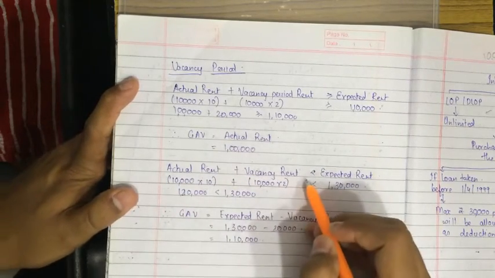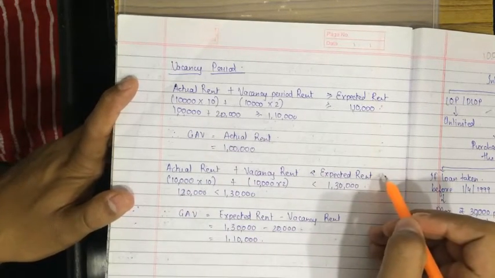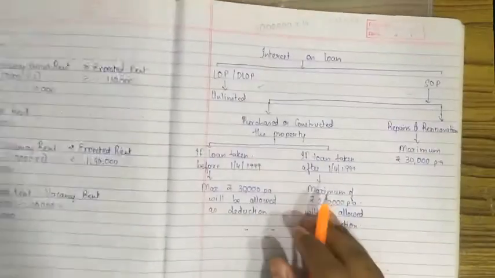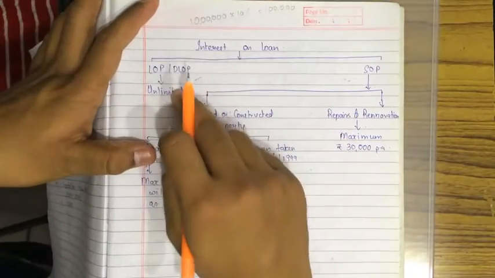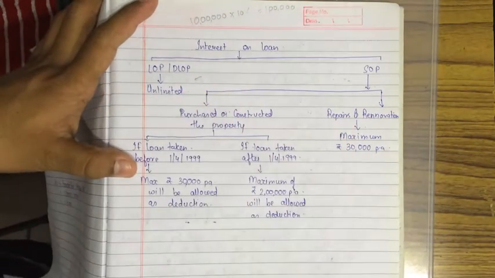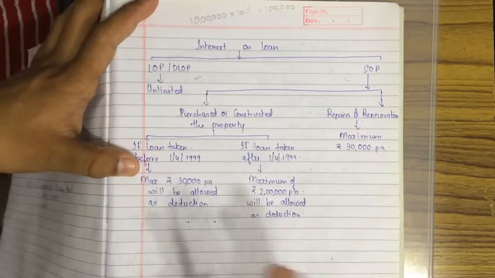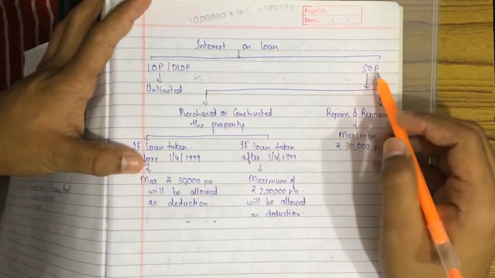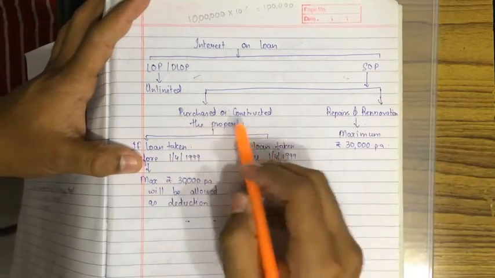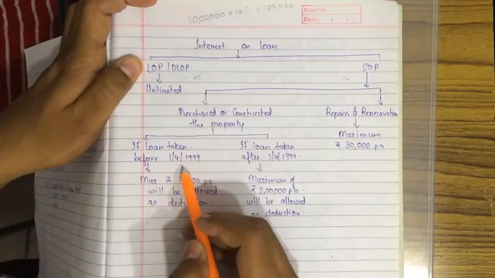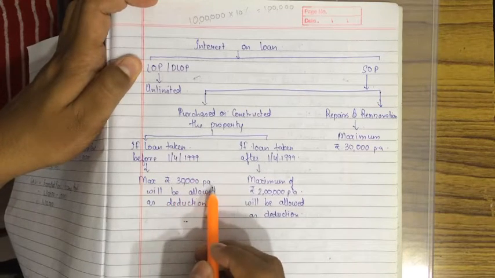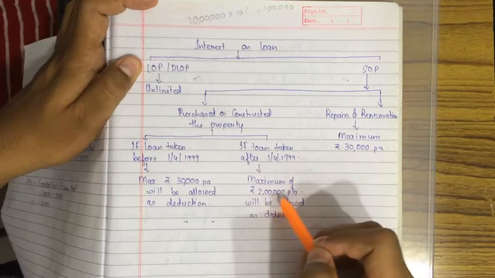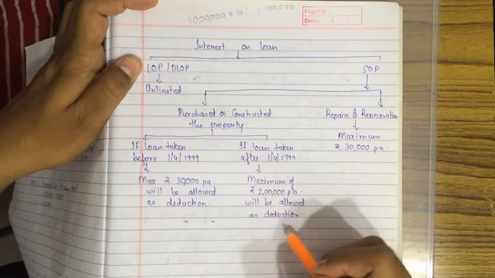If actual rent plus vacancy rent is less than expected rent, then GAV will become expected rent minus vacancy period rent. Interest on loan: interest on loan on LOP and DLOP is unlimited. Unlimited interest is allowed as deduction under section 24, but for self-occupied property holders who purchased or constructed the property, if the loan is taken before 1499, a maximum of rupees 30,000 per annum will be allowed as deduction. If the loan is taken after 1499, a maximum of rupees 2 lakh per annum will be allowed as deduction.